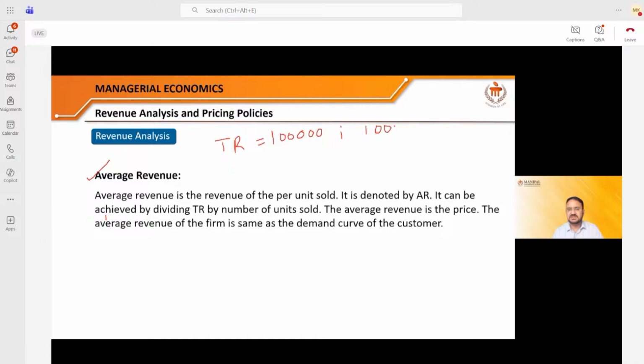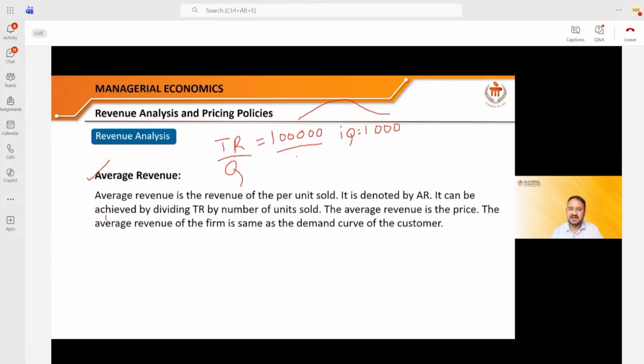1000 product. So this 1000 is quantity. The quantity sold by me into the market, which is 1000. Right? So if I sell 1000 products, I get 1 lakh rupees. If I sell one product, how much do I get? Nothing. You need to just divide this thing with the quantity. So what is the quantity here?